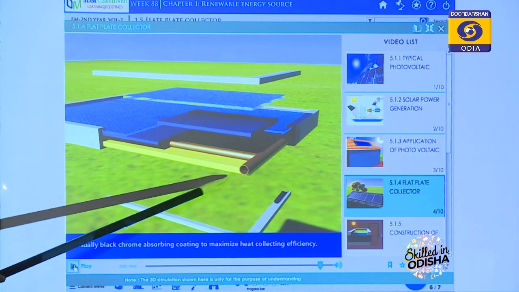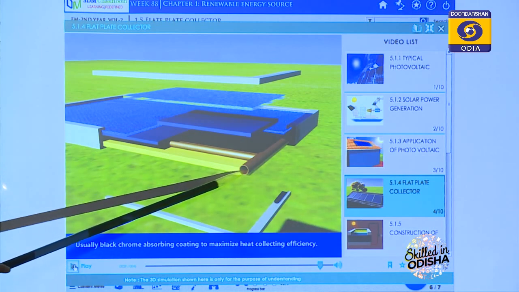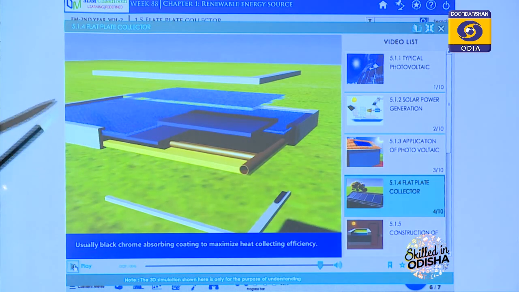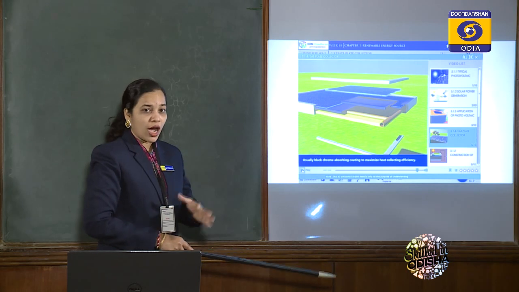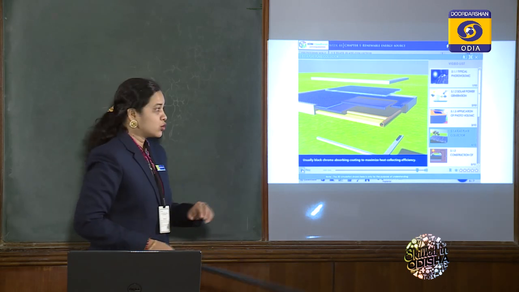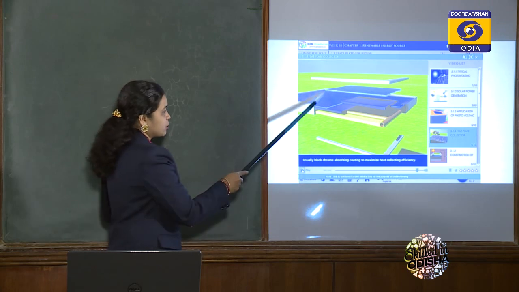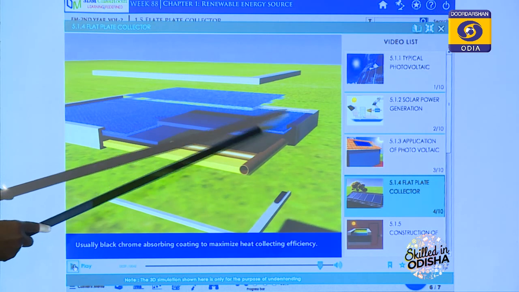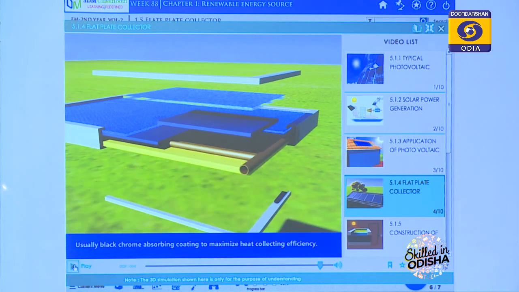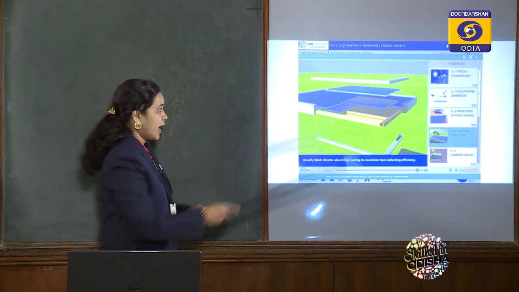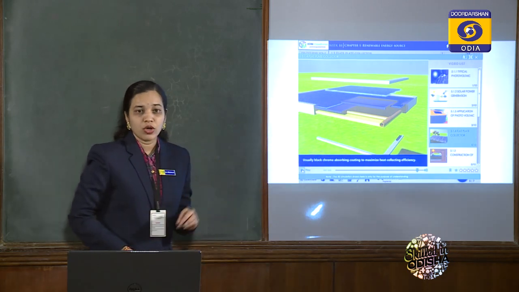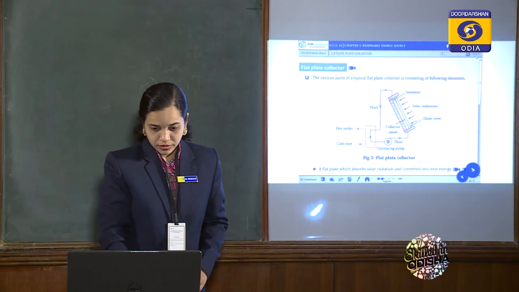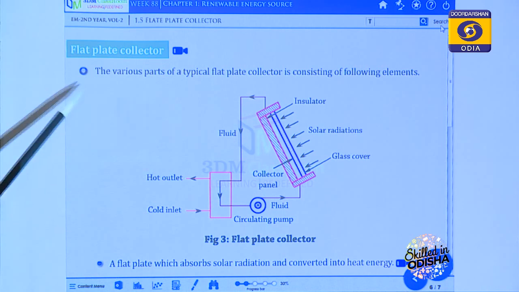When we supply water to the input, the water flows in the copper tubes, and through the output valve the water comes out and is stored in a storage tank. From the solar heat, this plate receives heat and the copper tubes are connected to this plate, and the water absorbs heat from the top layer. This metal is generally black coated to absorb a greater amount of heat. This is the flat plate collector.